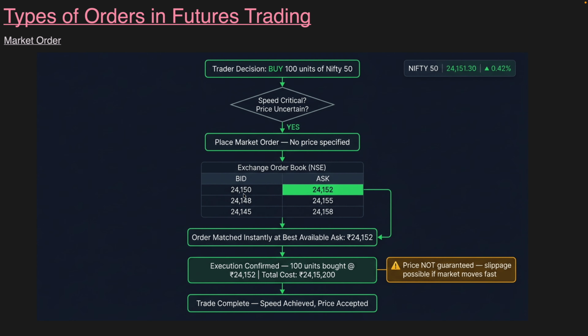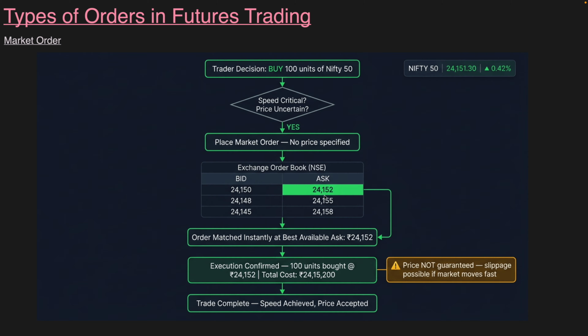It means I want to buy at 24,150. Ask means a seller says I want 24,152 in order to sell. So the difference between bid and ask is called the bid-ask spread. So market orders will get executed at the best bid-ask spread. Here, what is the best bid-ask spread?